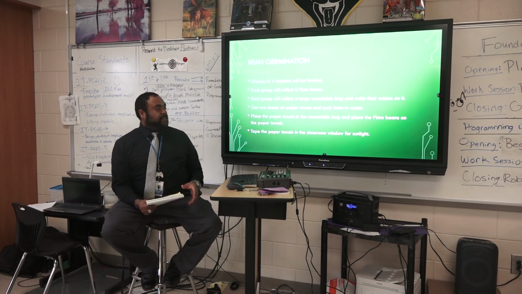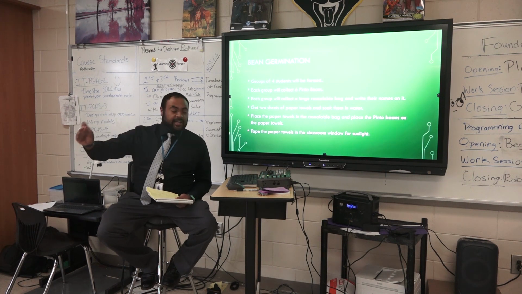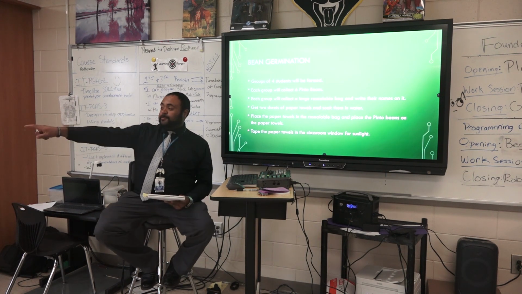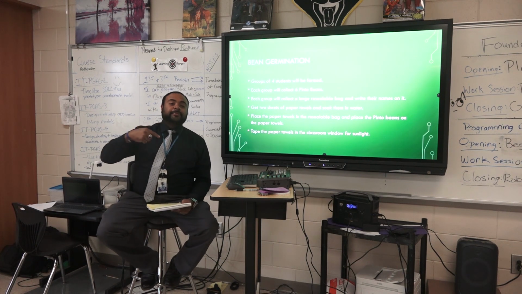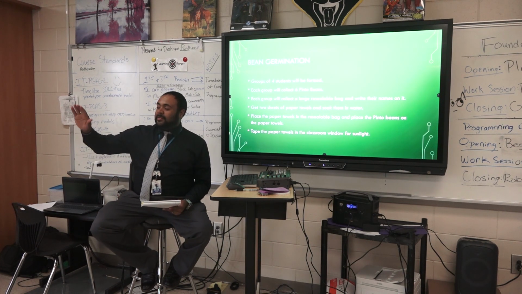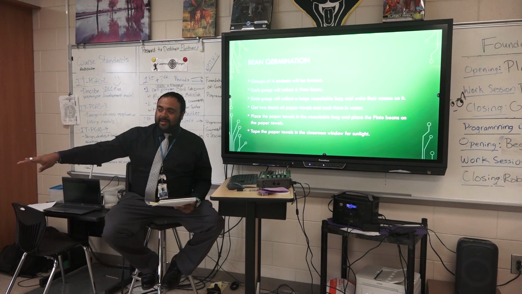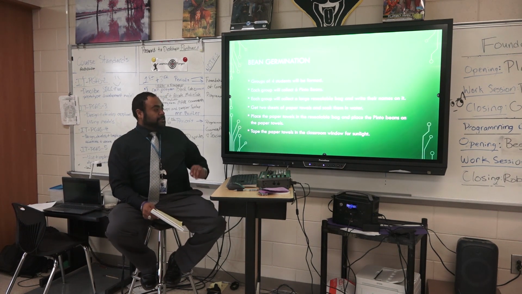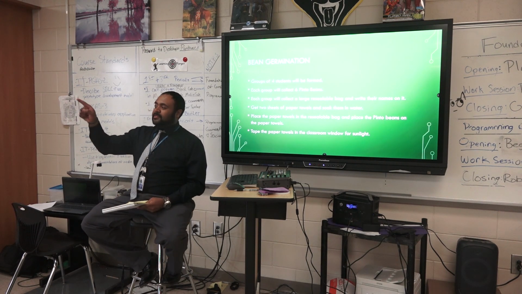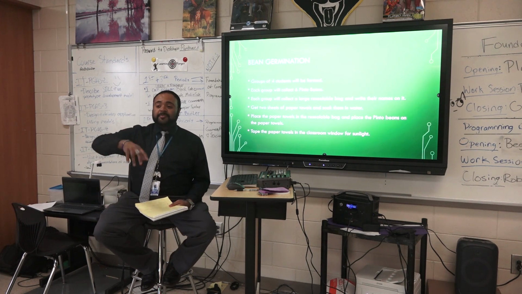You'll get a large resealable bag. You'll put your group members' names on it, and then you'll get 2 pieces of paper towels. You'll soak them in water. Do not fold the beans inside of them. Just put the wet paper towels in the resealable bag. Put the beans on top, and then you'll tape the bags to the windows. Are there any questions before we begin?